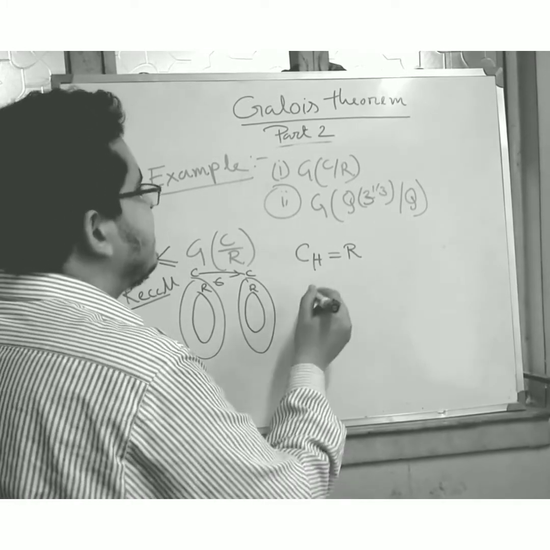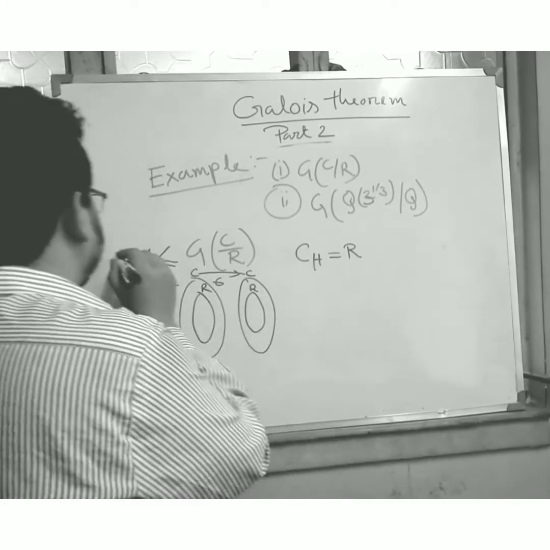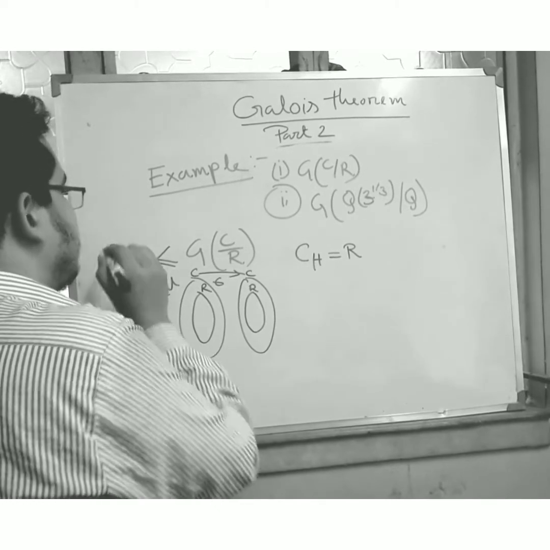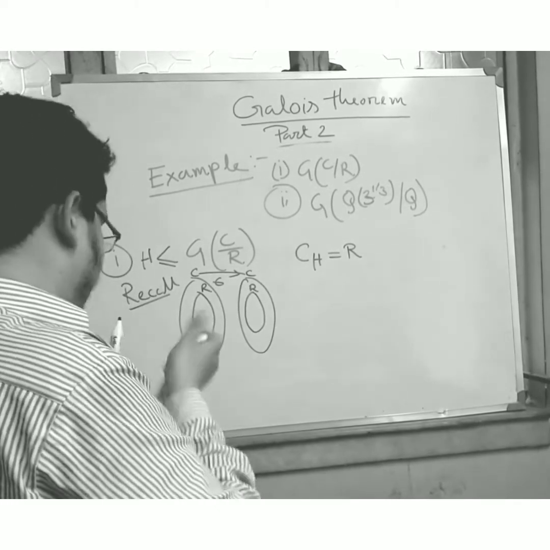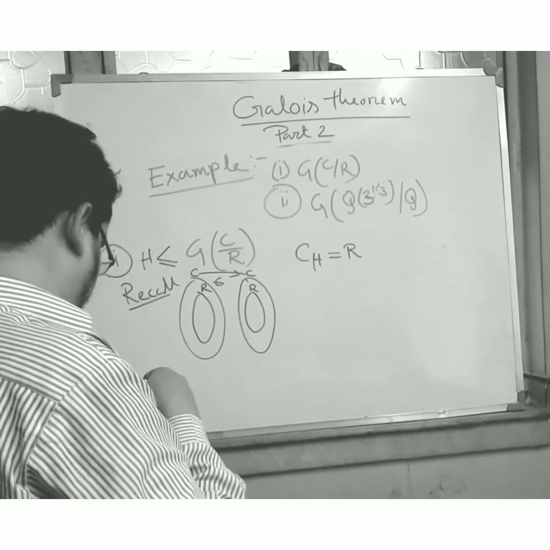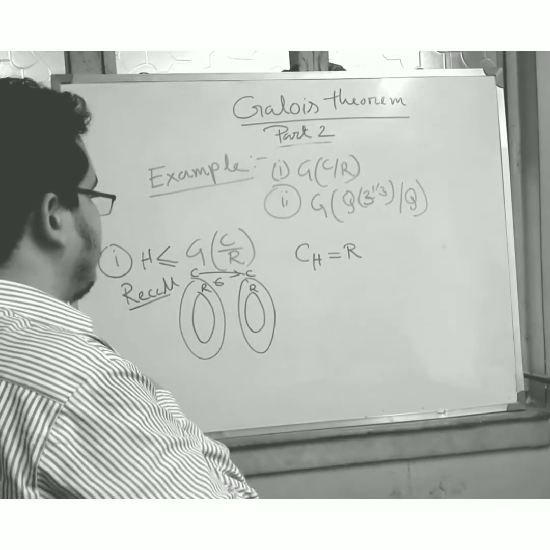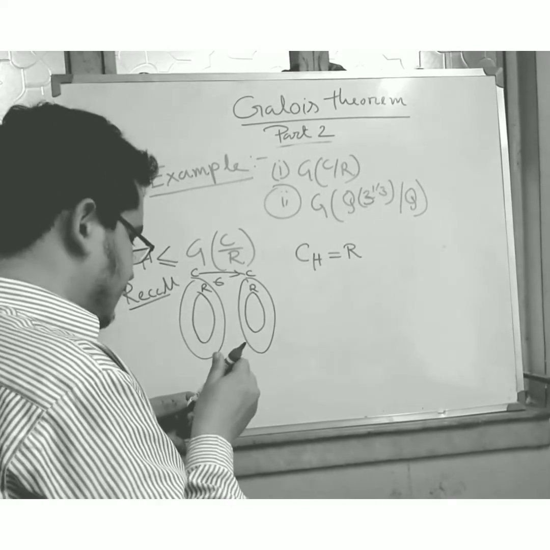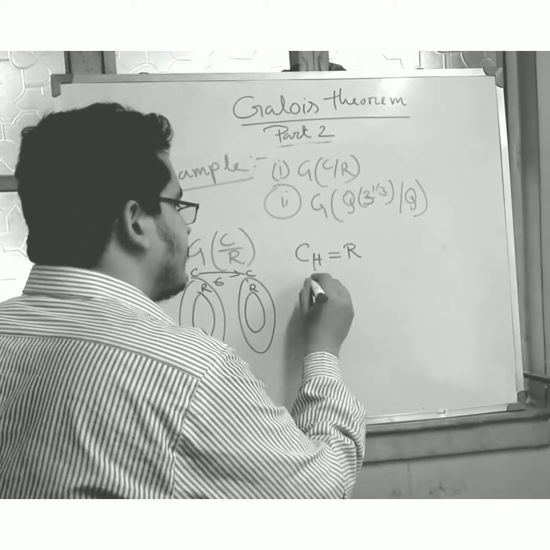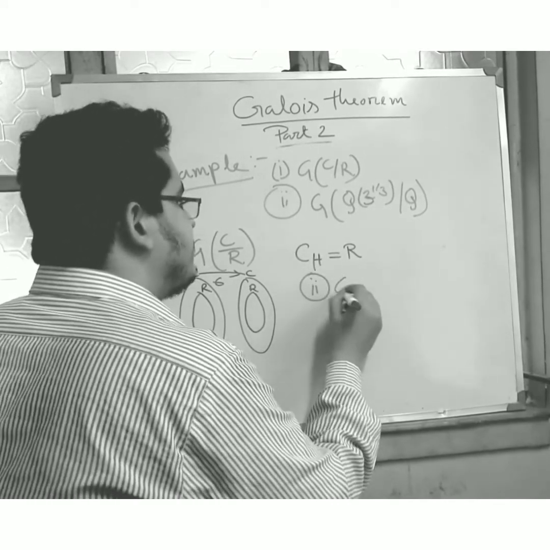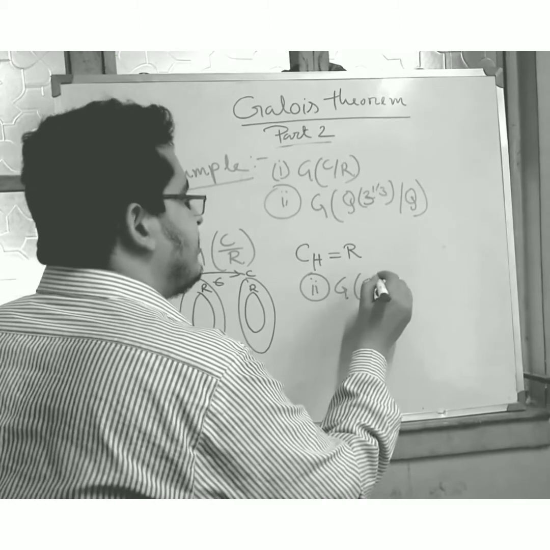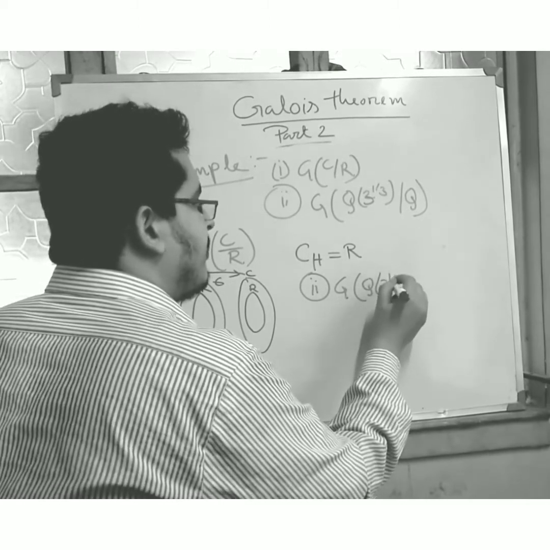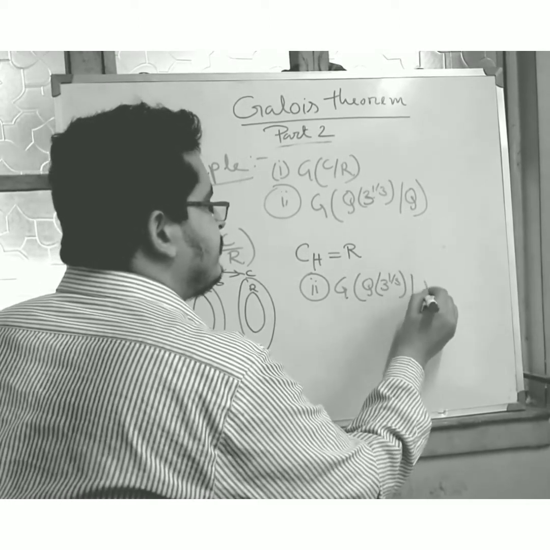Another factor, friends: this is number 1, and next this is number 2. Number 2 is G(Q(3^(1/3))/Q).